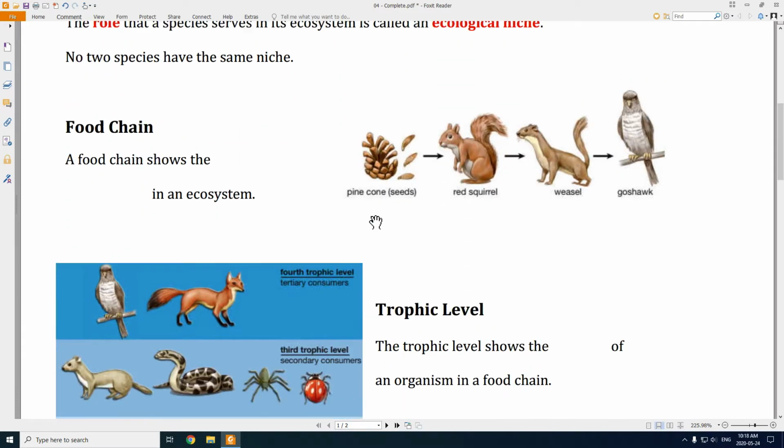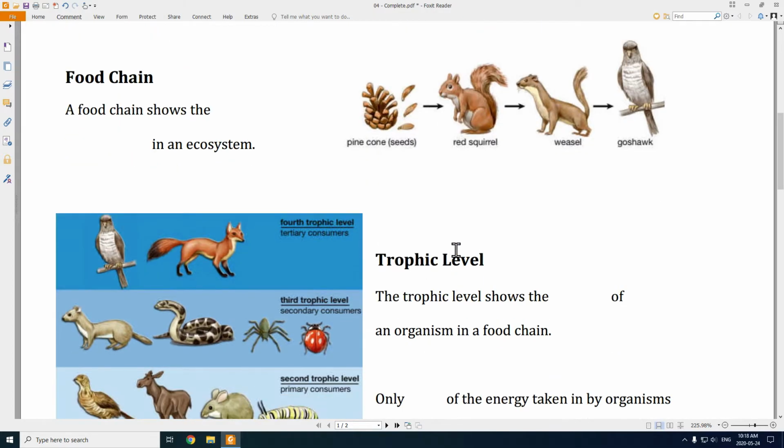All right, so let's try and draw some diagrams showing some of these things. The simplest diagram is called a food chain, just a single chain of things. And a food chain shows the feeding relationship in an ecosystem. Okay, so here's a simple food chain. You have a pine cone, which has a bunch of seeds in it. The red squirrel feeds on that. It eats the pine cones. The weasel then eats the red squirrel, and this hawk eats the weasel. So in this case, this is the feeding relationship, and it goes in this sort of order, right?